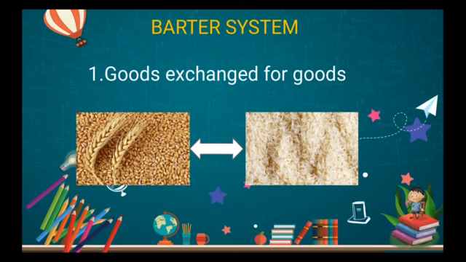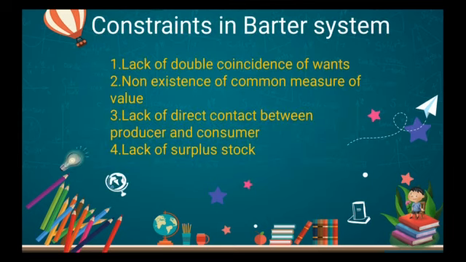Now we are going to see in the next topic the constraints in the barter system. First, we see what the constraints in the barter system are. So the barter system, we all know about it. What is that? It is goods exchanged for goods. The constraints are the difficulties or the challenges we are facing in the barter system. Everything we are going to see. There are 4 difficulties majorly noted, and it is given in your textbook also. Let me discuss them one by one so that you will understand in a better way.